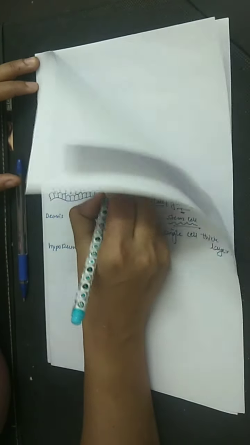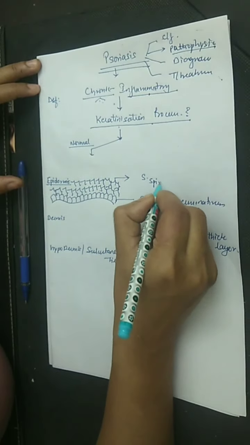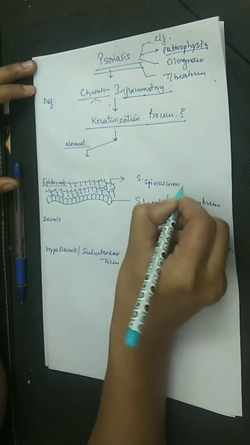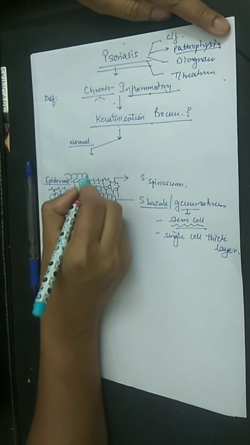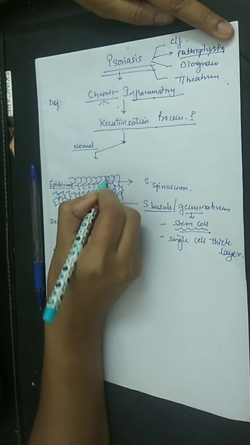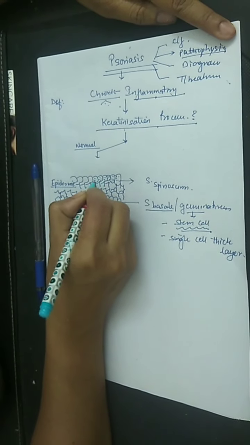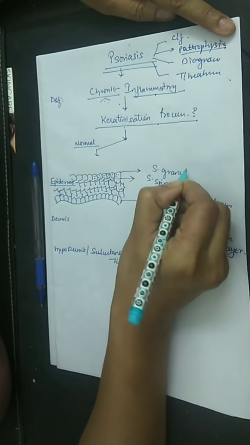As you can see, the cells move upward and form spine-like cells. So this layer is known as stratum spinosum. Again, the cells move upward and form granules, and this layer is known as stratum granulosum.